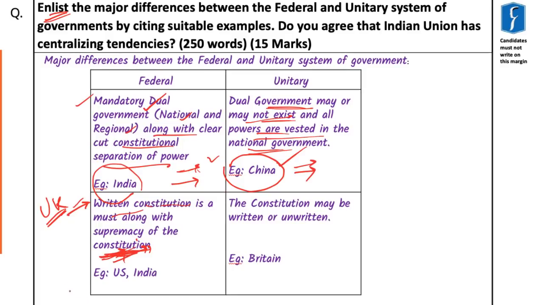And hence it is important that the supreme authority be laid out in the constitution and not in the Senate or Congress or the Parliament. Whereas in case of unitary, the constitution may or may not be written, and the constitution may or may not be supreme, it is not important. And hence the best example would be Britain in this case, and the US and India in the case of federal structure.